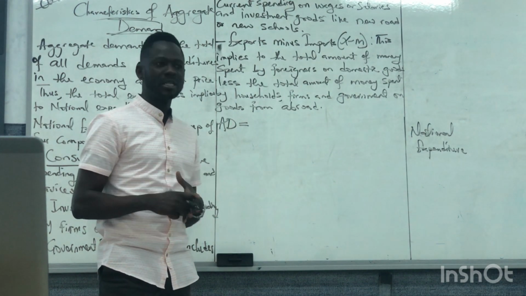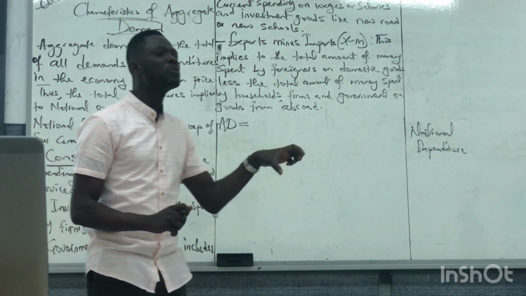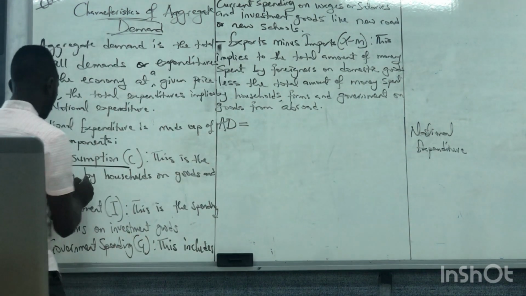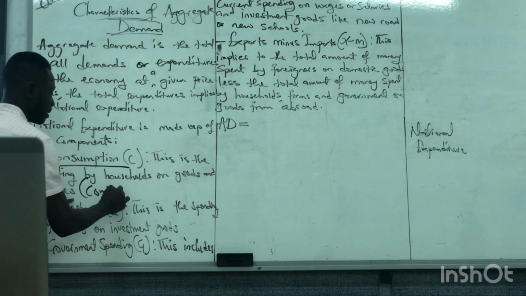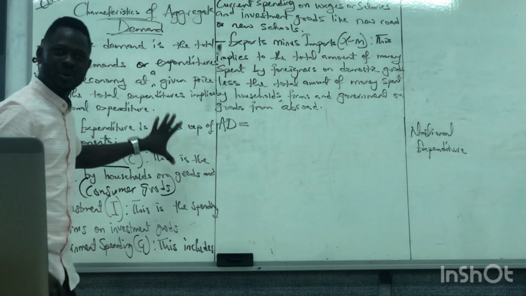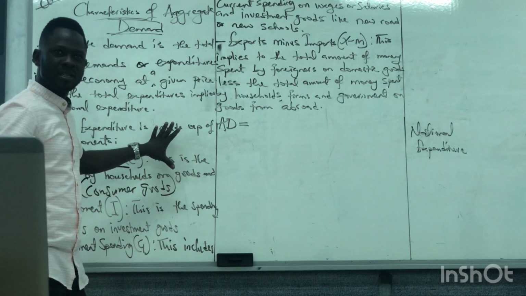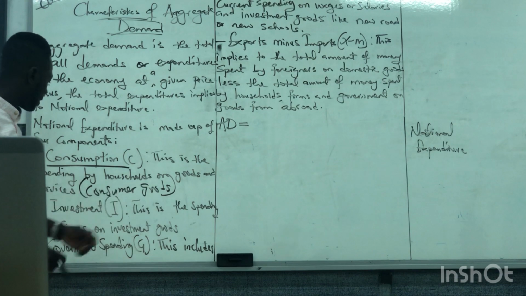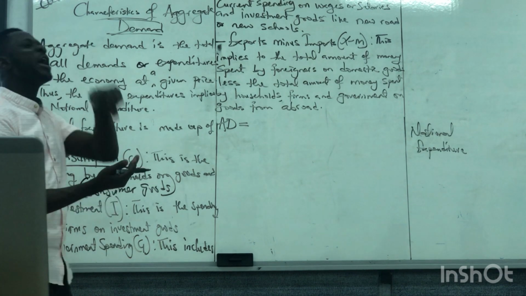These are our spending as individuals. Consumer goods. Individuals spending on consumer goods. What do I call it, please? Consumer goods. Any questions about that?